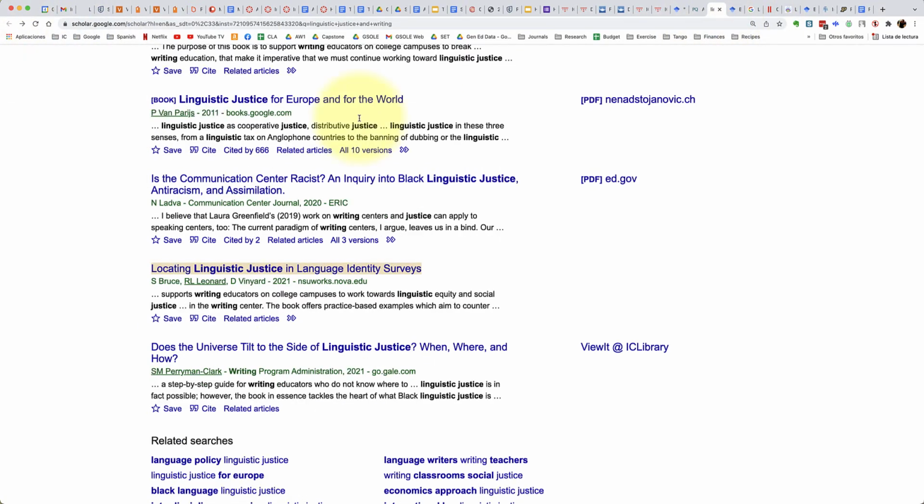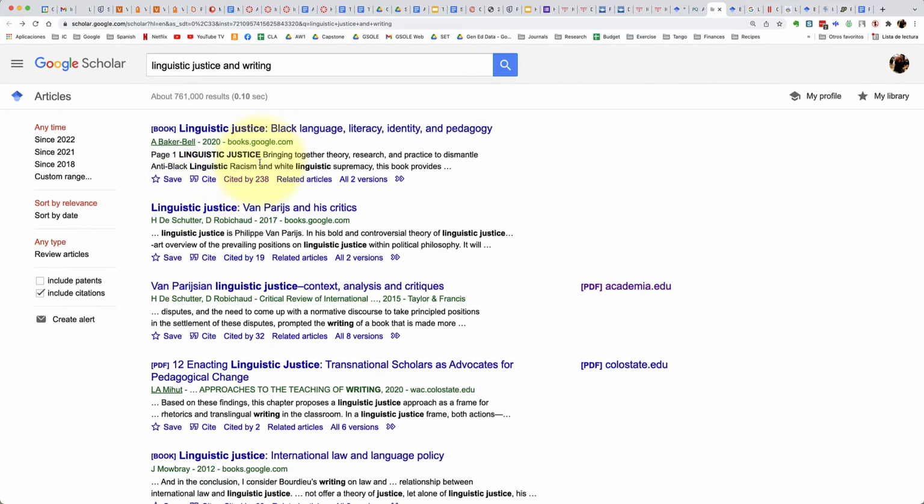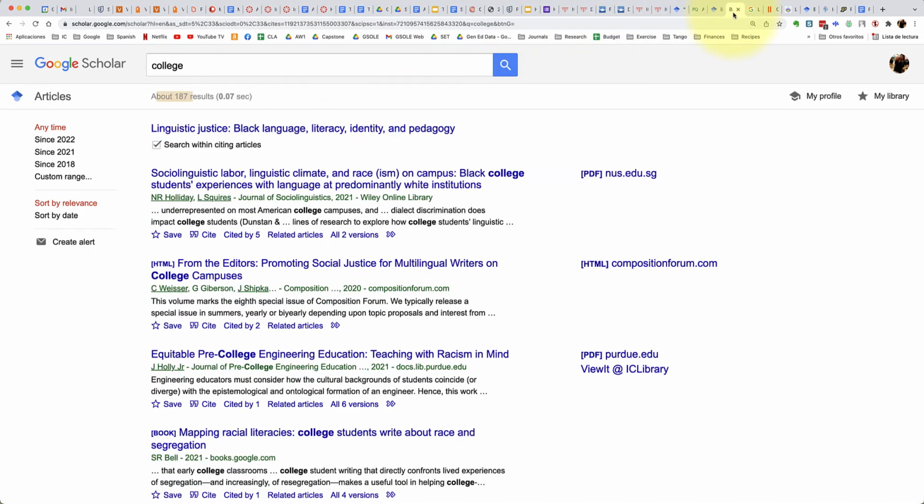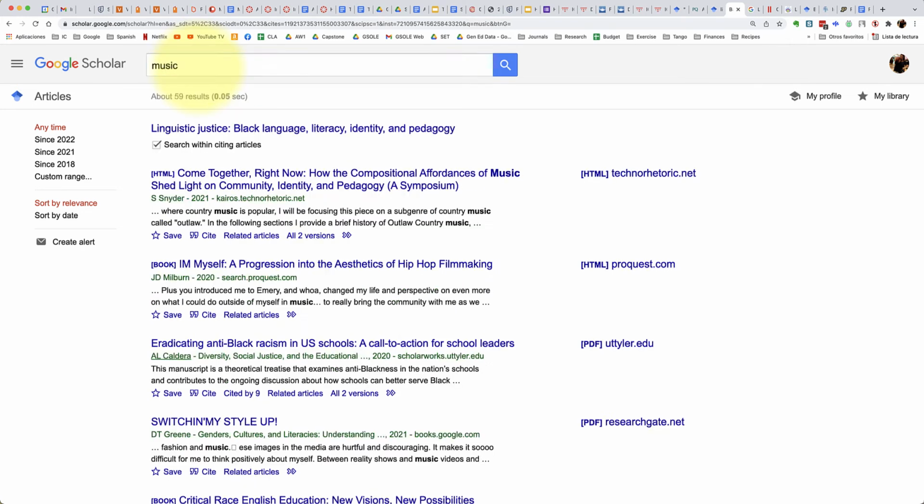So let me go back here. This was a famous book here cited by 238 people, and I'm going to see if I can get access to this book, but I can find more sources through this list of 238. And so now I click this box and I'm going to search within that. So let's say it was specifically on music that I was researching, and it narrows it to 59.